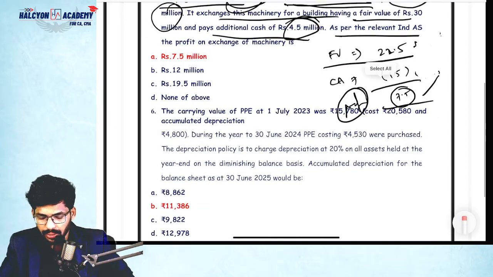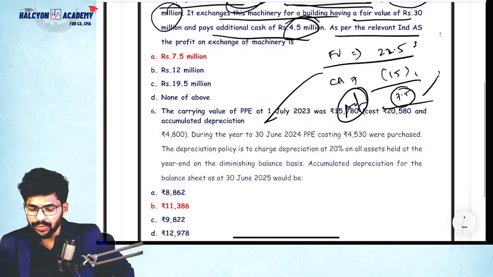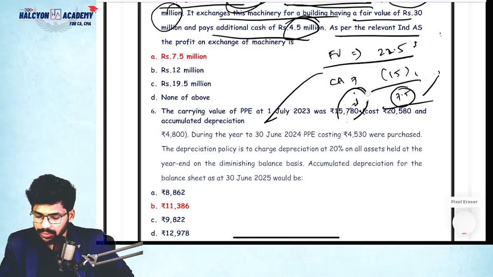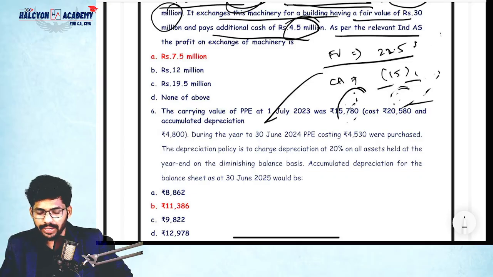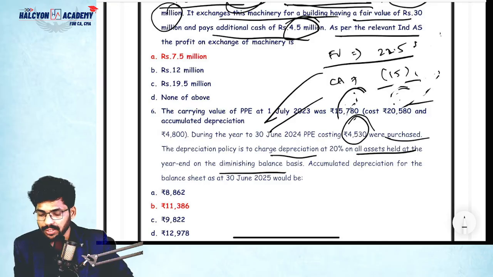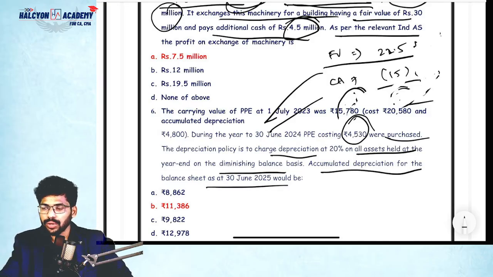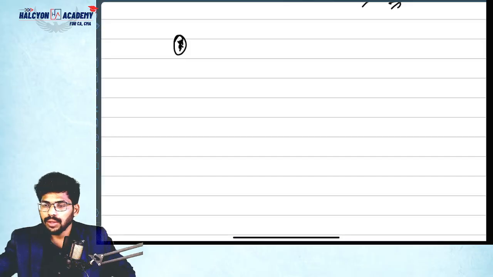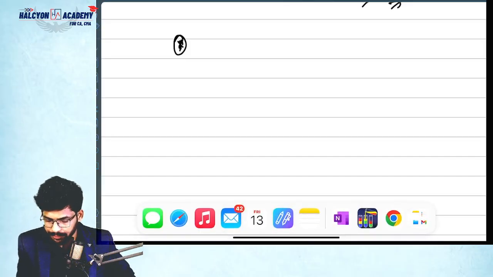That's it. The carrying value of PP on 1st July 2023 is 15,780. Cost is 20,580 and accumulated depreciation is 4,800. During the year ended 30th June, PP costing 4,530 was purchased. The depreciation policy changed to 20% on all assets held at the year end on a diminishing balance basis. Accumulated depreciation for the balance sheet would be how much? So can you please try and tell me? Anyone? Okay, come to the solution.